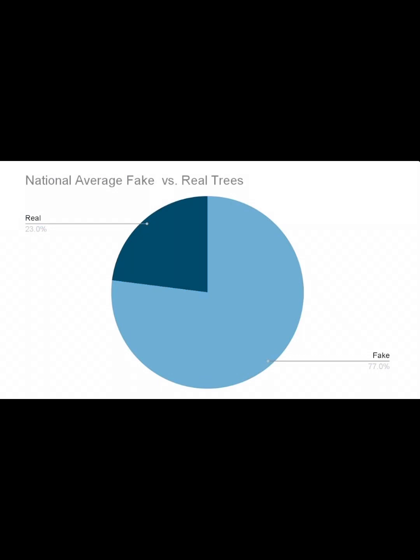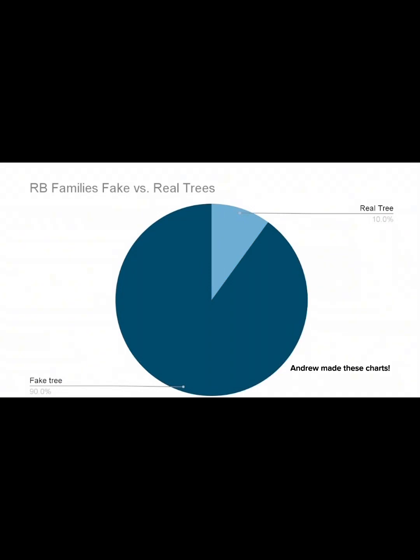Alright, this is our pie chart of national average fake versus real trees, and as you can see, 23% were real trees and 77% were fake trees. This is our pie chart for real versus fake trees of families at RB. 10% had real trees and 90% had fake trees.